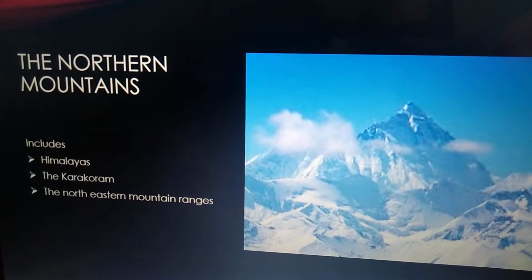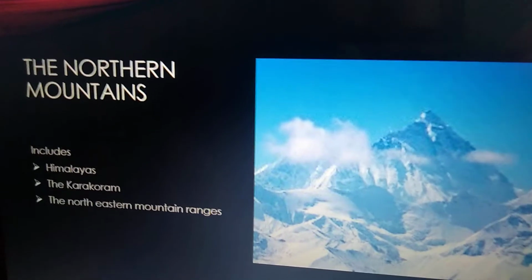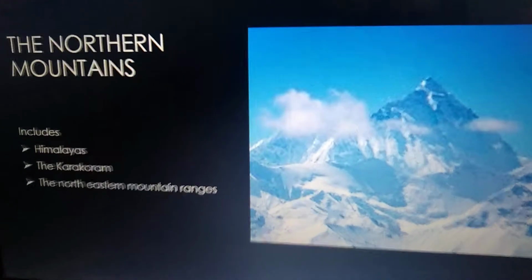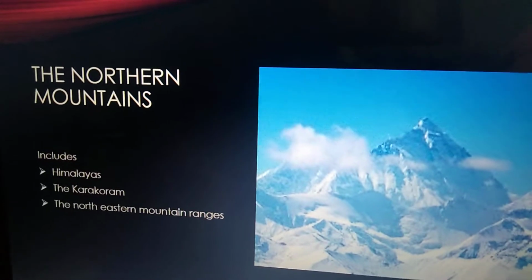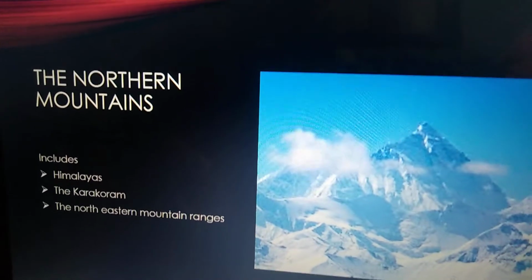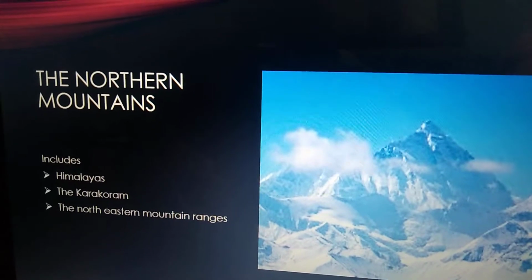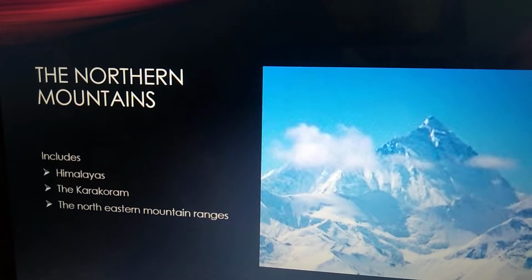The peaks of these mountains are covered with snow throughout the year. So there is no vegetation here due to the cold climate. Here there is a lot of snow and the climate is so cool, so there is no possibility of vegetation.